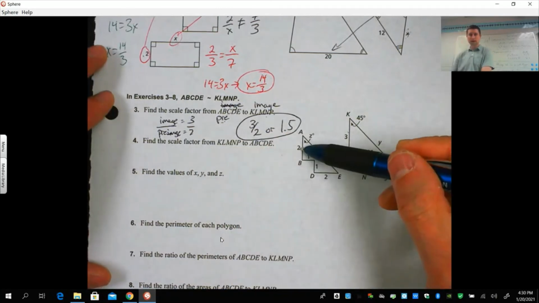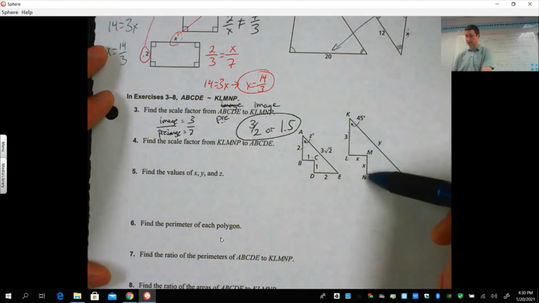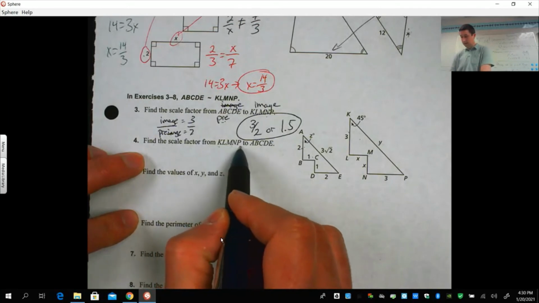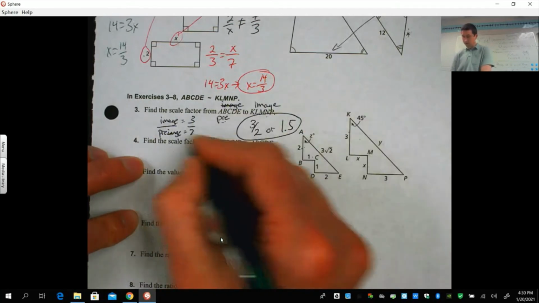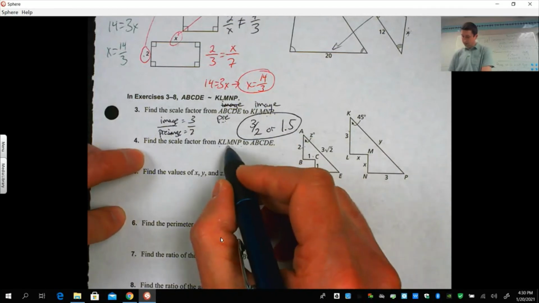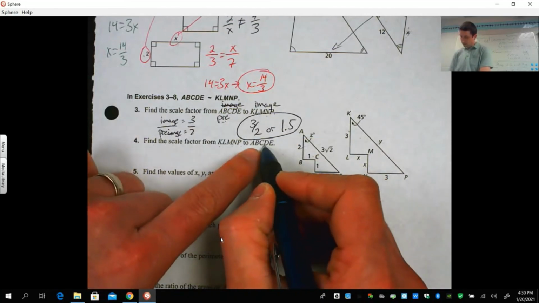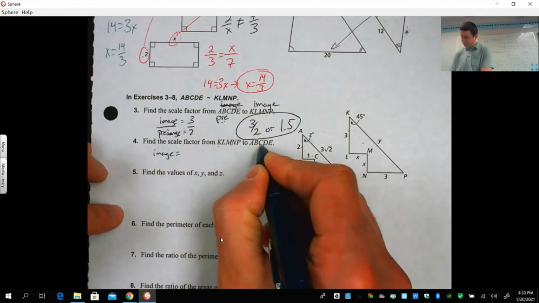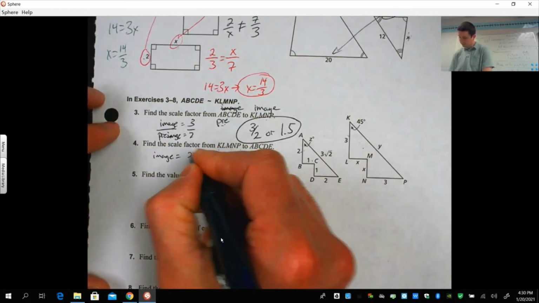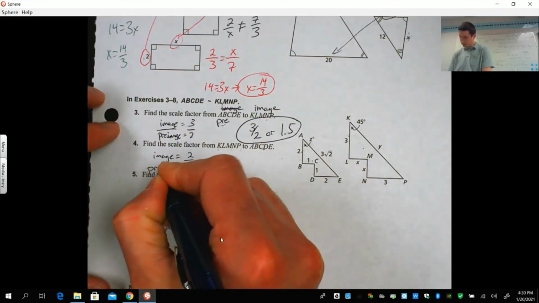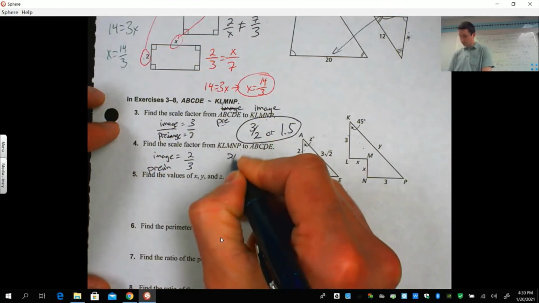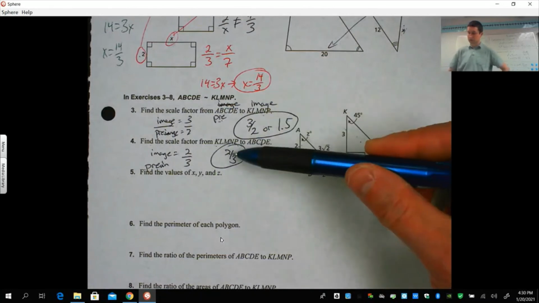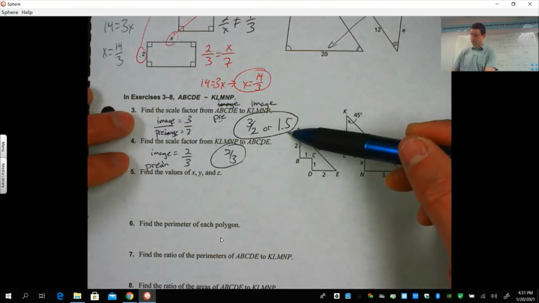So you take every side times 1.5, and you're going to get these sides. Find the scale factor from K, L, M, N, P to A, B, C, D, E. So now we're going backwards here. It's going to be the reciprocal, because now your pre-image is this one. So your image is from the second one here, which is 2, over 3, which is going to be your pre-image. So you get 2/3 as that scale factor. Notice it's getting smaller, so your scale factor has to be between 0 and 1. On number 3, it's getting bigger, so it has to be bigger than 1.